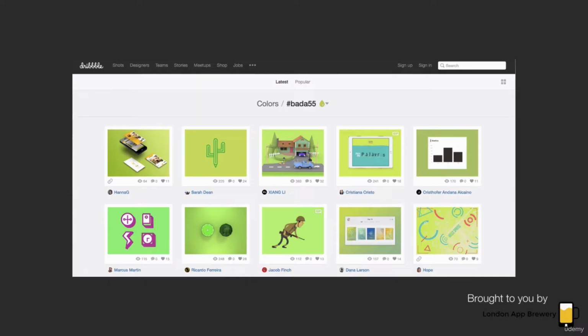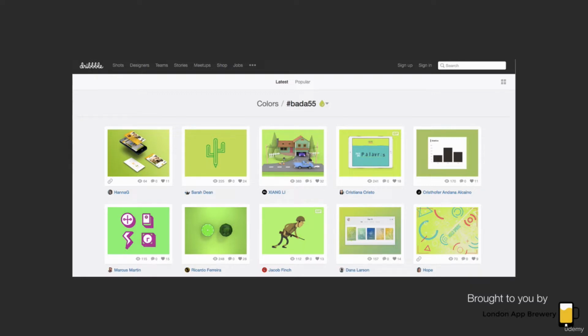There's a really great website called Dribbble, which is where digital designers showcase some of their best work in their portfolios. And it's also a great place where you can find design talent for your next project or get inspiration about how you can approach your next design project. And it has one really well hidden search capability, and that's the ability to search by color. So the link to the search functionality is in the text below this video.